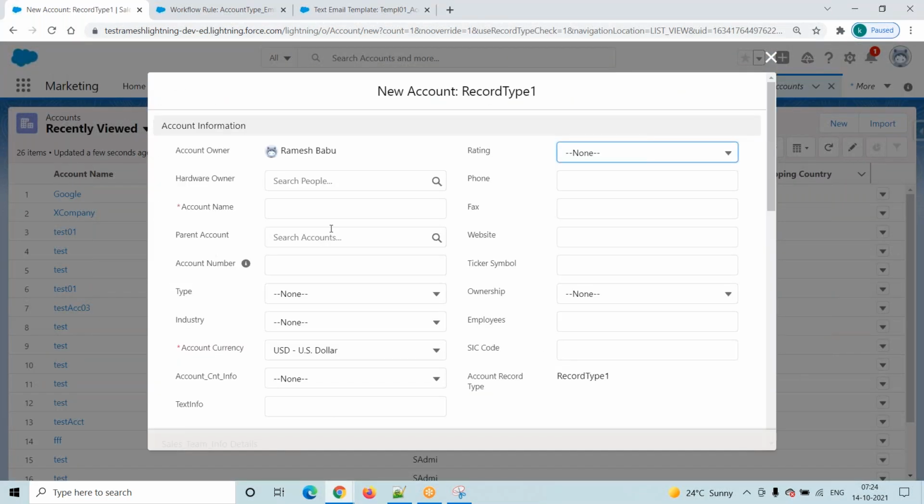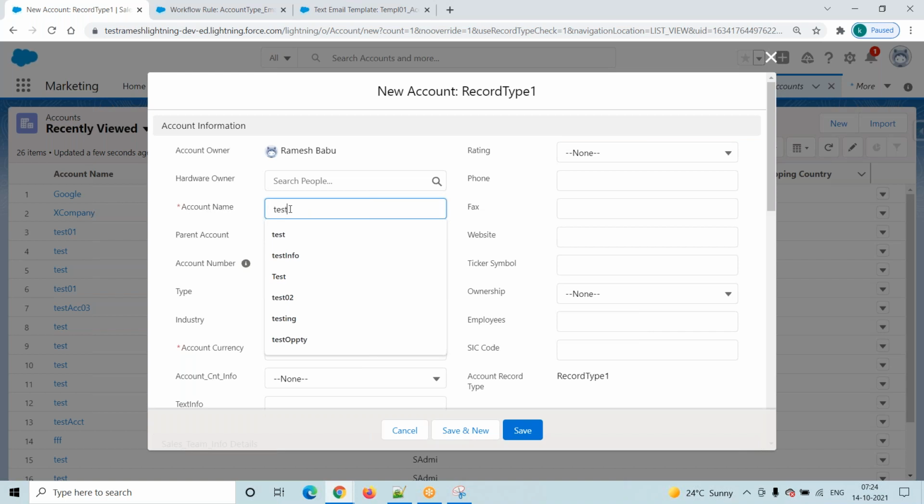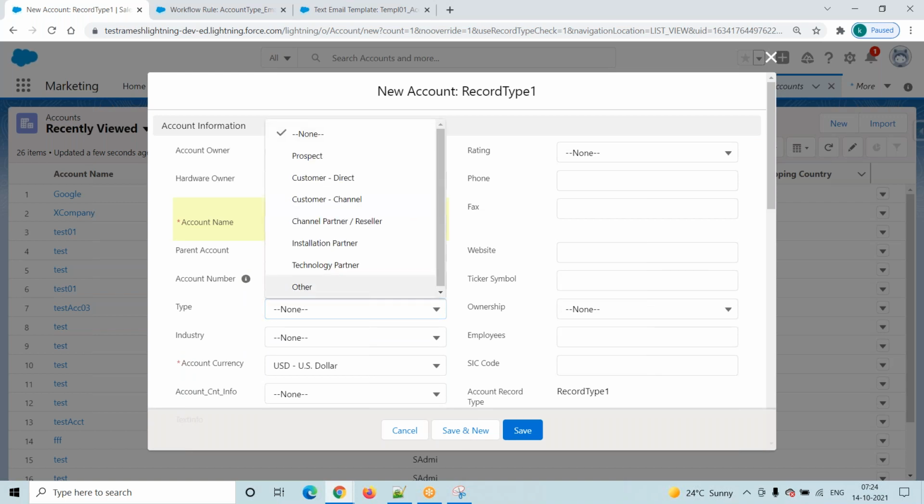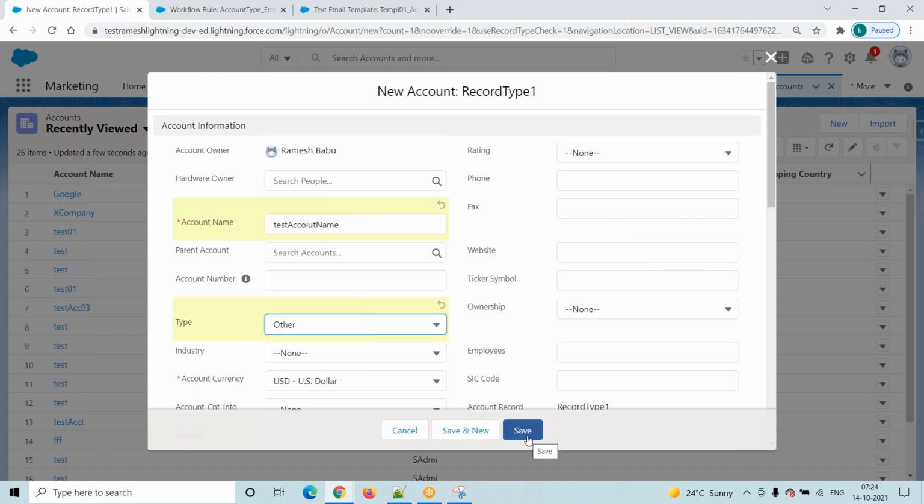Click on Next. Enter the details. Test account name, and see, type is equal to other. Click on the Save button. When we click on the Save button, the system will check whether any workflow rules are there on the Account object. Yes, workflow rules are there.